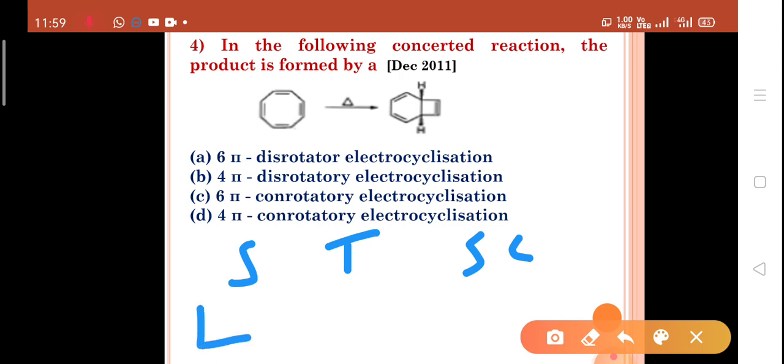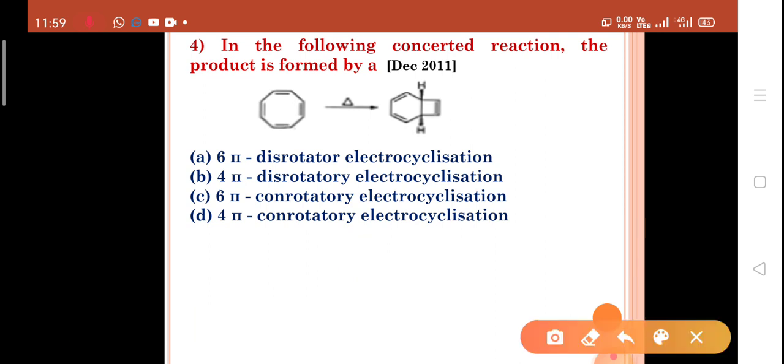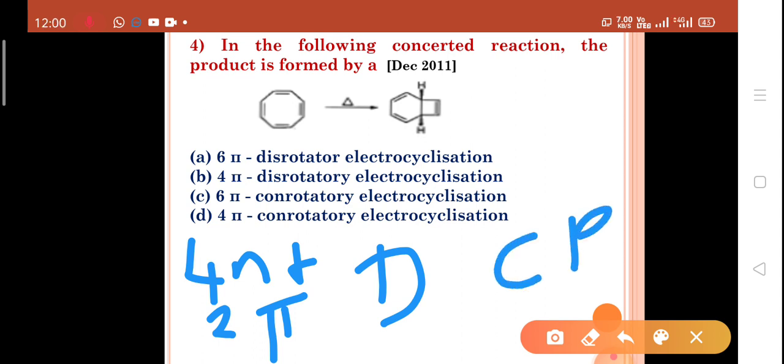If it is 4n pi, the thermal condition is conrotatory, as you know. Stereochemistry is the trans product, whereas in the case of a system, if it is 4n plus 2 pi, that time the thermal condition is to be disrotatory, and the stereochemistry is the cis product.